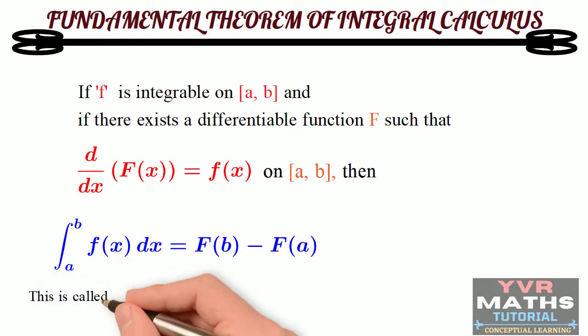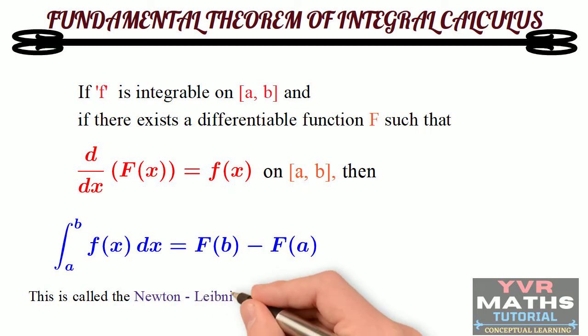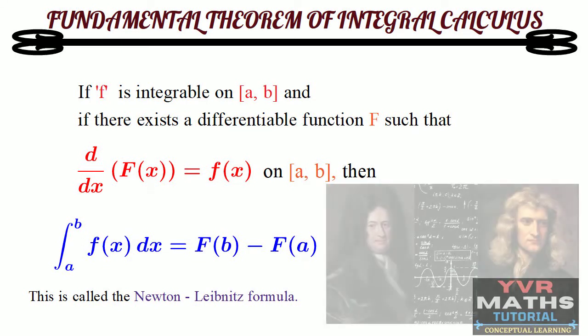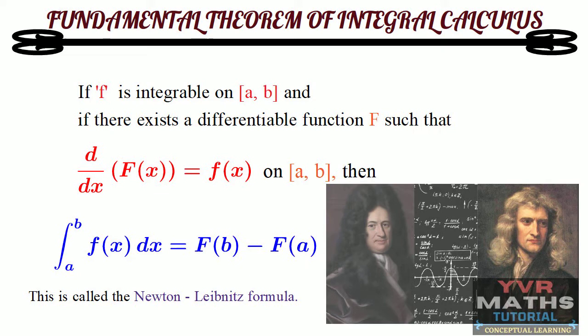This formula is called the Newton-Leibniz formula because the principles of integration were formulated independently by Isaac Newton and Leibniz in the late 17th century, who thought of the integral as an infinite sum of rectangles of infinitesimal width. So that's why we call this the Newton-Leibniz formula. See here, I am showing the photos of the mathematicians Newton and Leibniz. These two mathematicians are the founders of integral calculus.